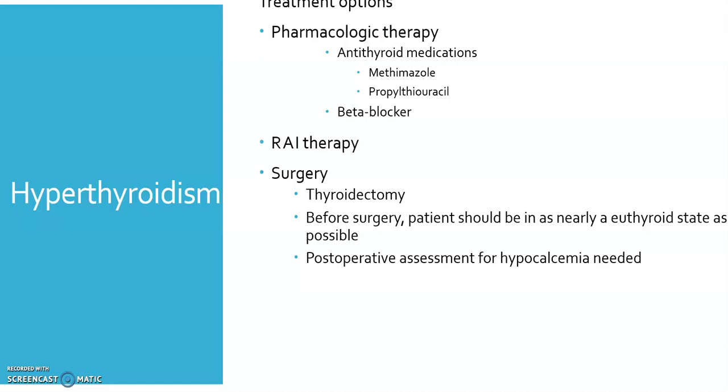The goal with a subtotal is that there's just enough of a piece of that thyroid remaining to supply thyroid hormone for normal function. So again, the patient might get some type of antithyroid medication prior to surgery, or radioactive iodine therapy prior to surgery. The goal of those is to either stop the thyroid from producing or reduce the thyroid gland, for example.